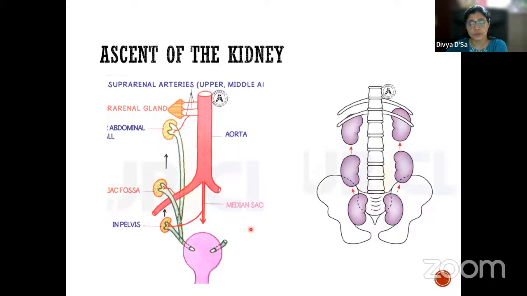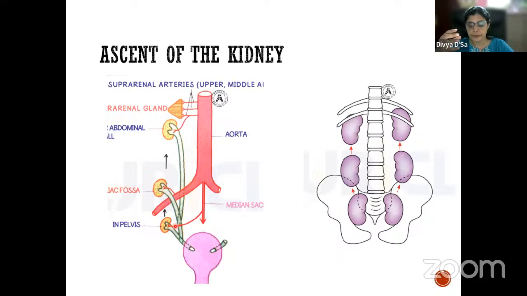Now, I told you the metanephric blastema, the metanephros part, is present in the sacral region. Normally, where is the kidney? The kidney is in the lumbar region, isn't it? So what happens is, the kidney slowly ascends. First it will be in the sacral region. Why does it ascend? It ascends because of the differential growth of the posterior abdominal wall, and the fetal curvature is also reduced. All those factors help.